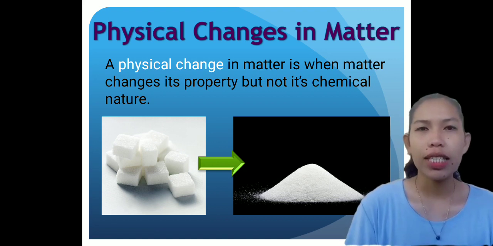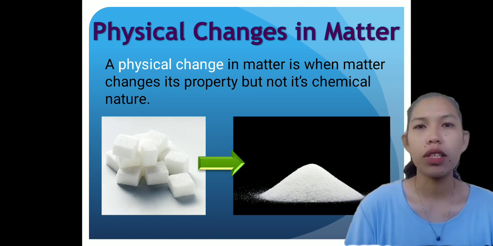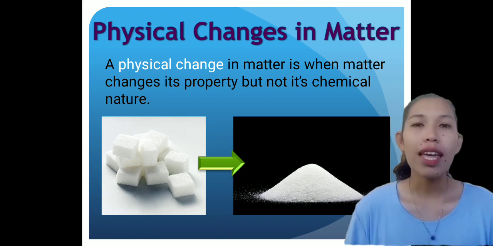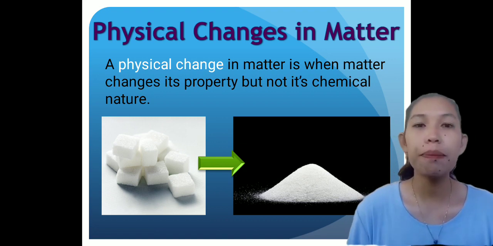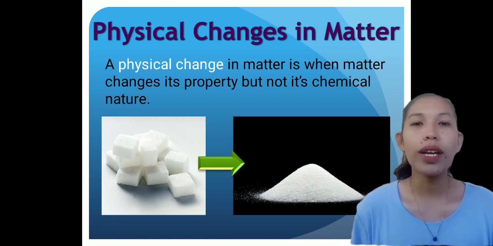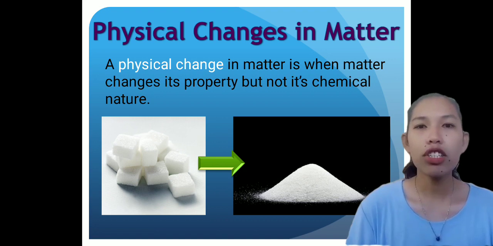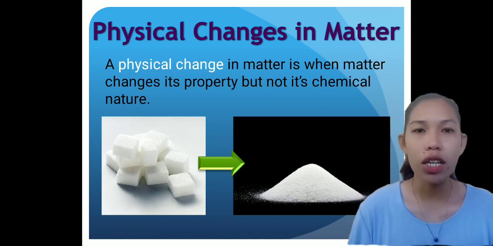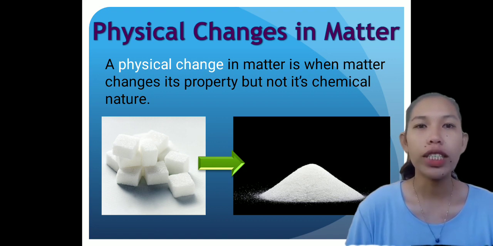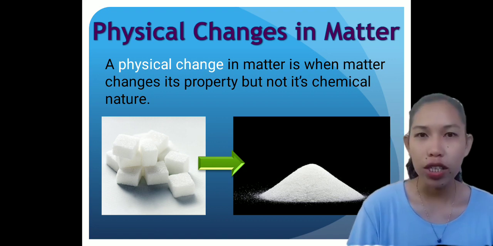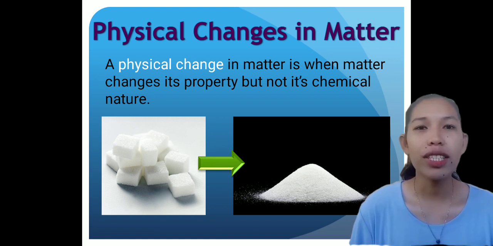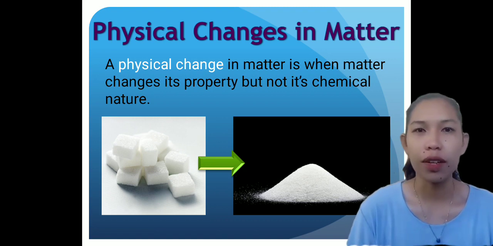Physical changes in matter are reversible. An ice cube can melt into liquid water, and then the liquid water can be frozen back into an ice cube. Chemical changes, on the other hand, are not reversible. A log burned in a fire turns to ashes, but the ashes cannot be changed back into a log.